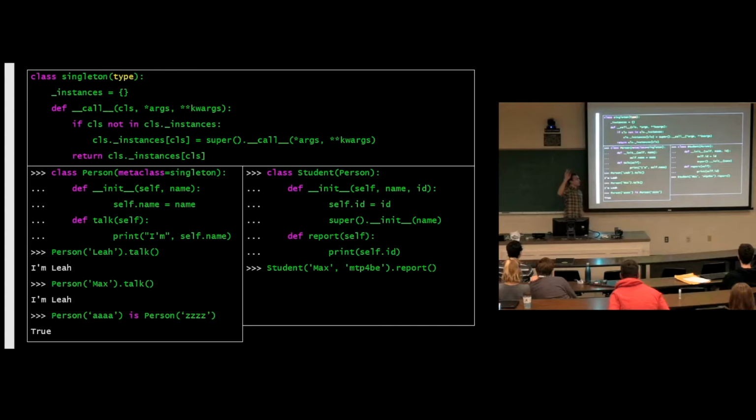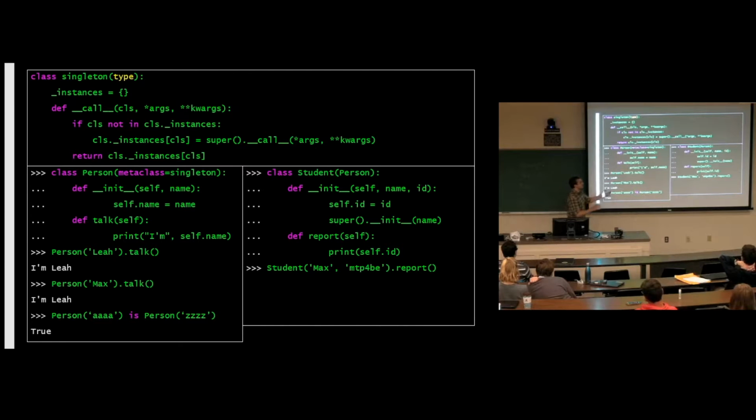What do you guys think is going to happen? Any ideas? It's definitely going to print something. Or is it? Or is it going to error? Because it's possible that doing this will just return Leah again, and Leah doesn't have a report method, so it could error.